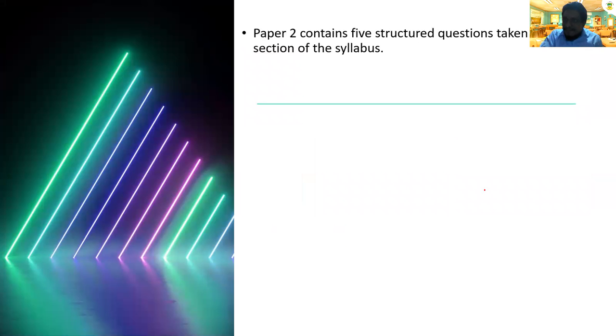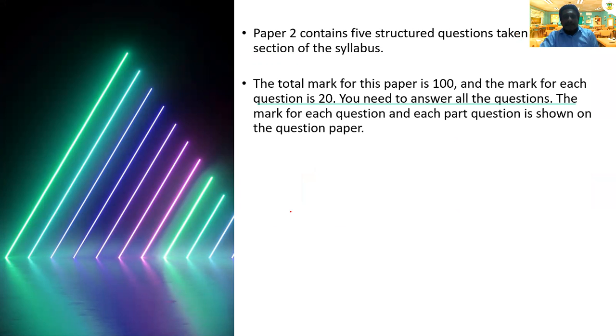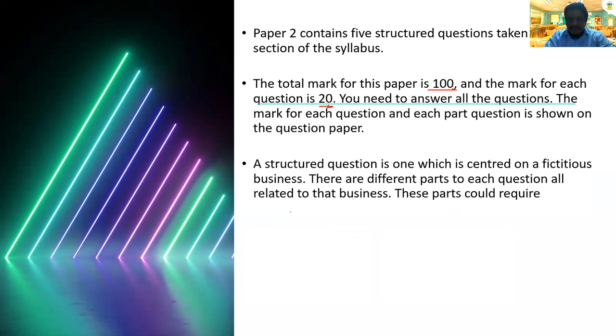In Paper 2, there will be 5 questions, as I already told you. There's no section. All 5 questions you need to answer. Normally out of the 5 questions, there will be a theory question of around 15 to 20 marks, where you need to give advice. Next one, each question will be 20 marks. This one I already explained to you.